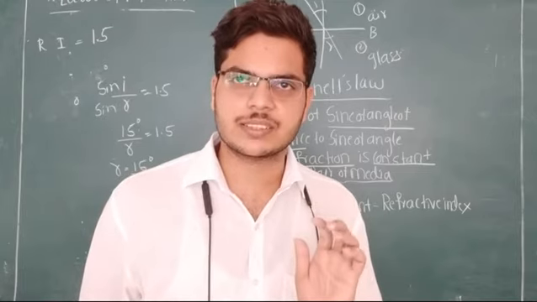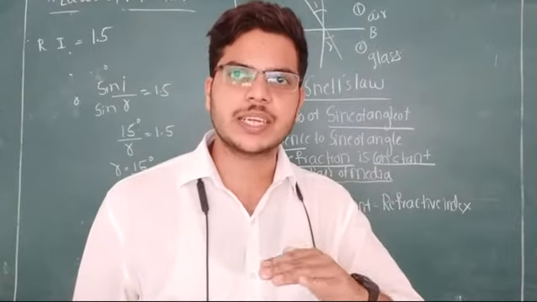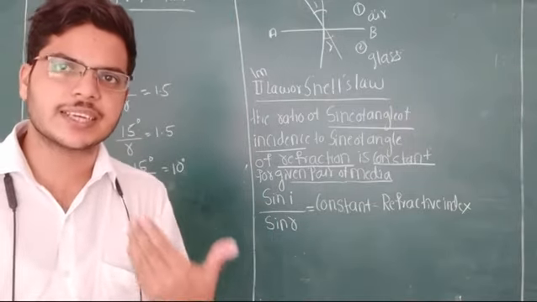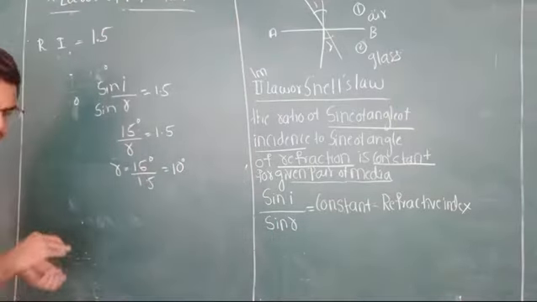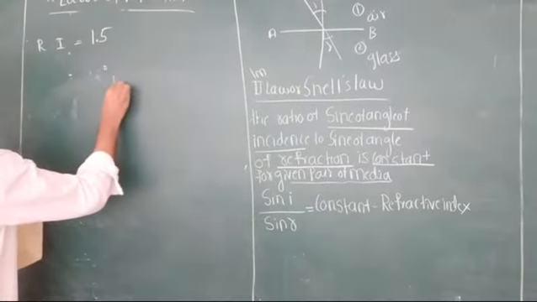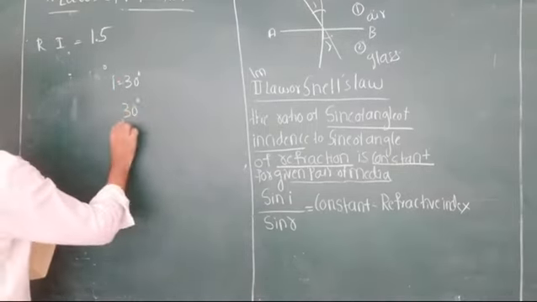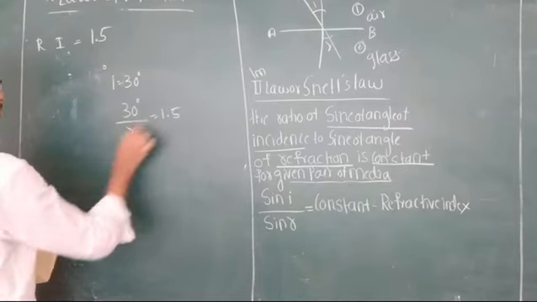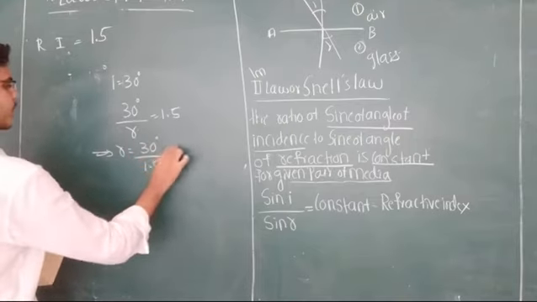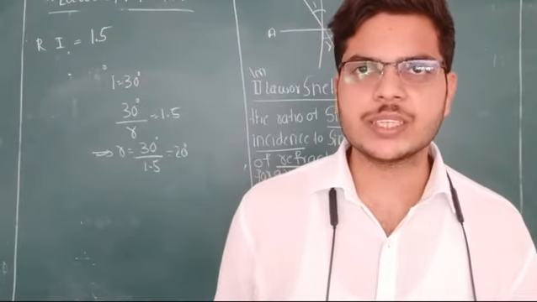In the case of glass, sin I by sin R is always constant. 15 degree divided by 10 degree is equal to 1.5. Is it clear? Consider the example again: if the angle of incidence is equal to 30 degree, then 30 degree divided by R is equal to 1.5. This implies R is equal to 30 degree divided by 1.5, that is equal to 20 degree. If the angle of incidence is 30 degree, the angle of refraction is 20 degree.